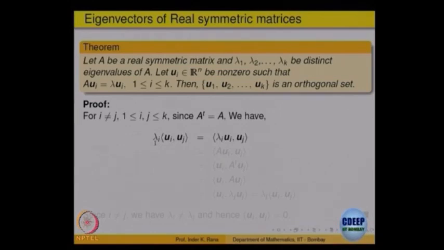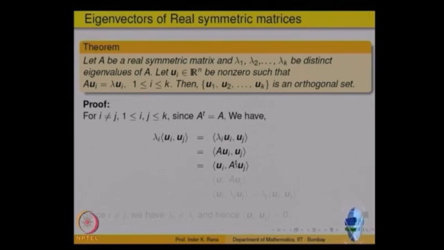This lambda i I can take inside. So inside it is lambda i ui, right. But what is lambda i ui? It is the eigenvalue, so this is A applied to ui. Now this A I will shift to the other variable, it becomes A transpose, but A is symmetric.